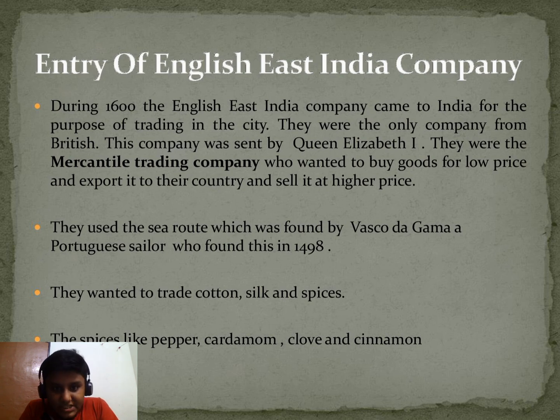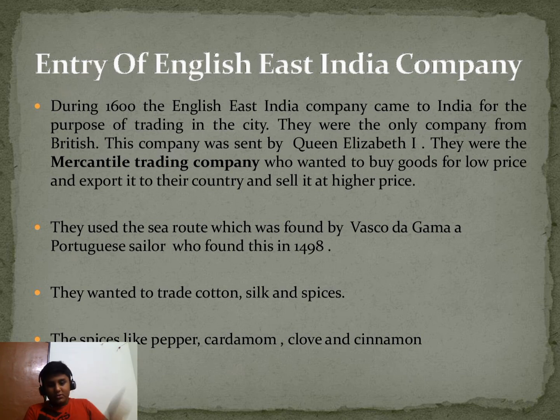During 1600, the English East India Company came to India for the purpose of trading in the city. This was the only main point for them. They were the only company in Britain. They got an order from Queen Elizabeth I and they were mainly a mercantile trading company. What is mercantile? It means they buy goods from a country at a low price and sell them in their country at a high cost. This is called mercantile. So, this is the only reason why they came to India.